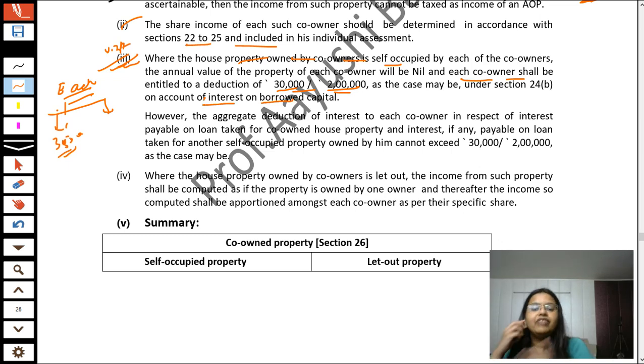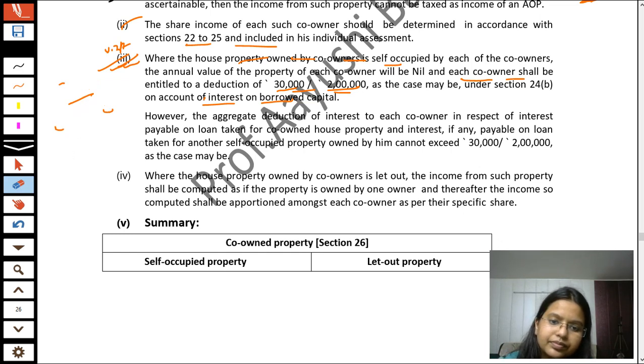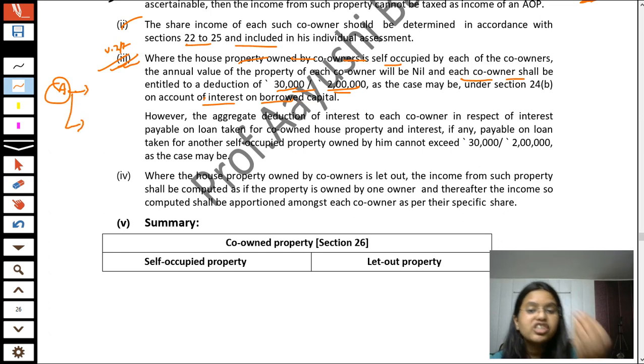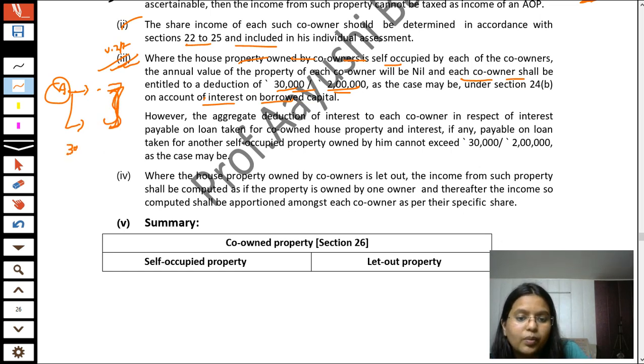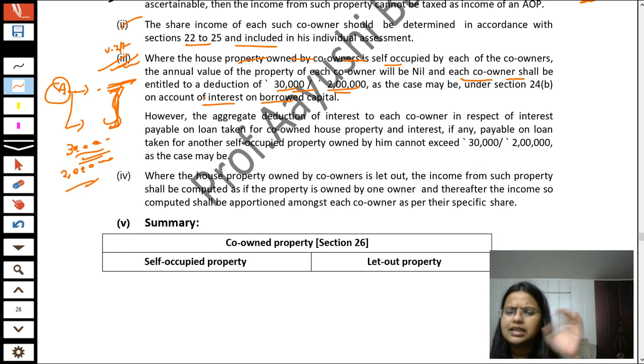So all of them will get the benefit of deduction in this case. Okay. Now it might happen that Mr. A, who has a share in this property, also has another property for which he has taken a loan and is now going to repay the interest on that borrowed capital. So in this case, the aggregate limit shall be rupees 30,000 or rupees 2 lakh, as the case may be. He cannot claim the deduction of 2 lakh for this property and 2 lakh for another property. No, cumulatively it will be rupees 2 lakh or 30,000, as the case may be.